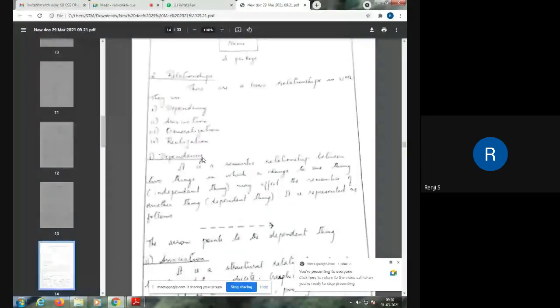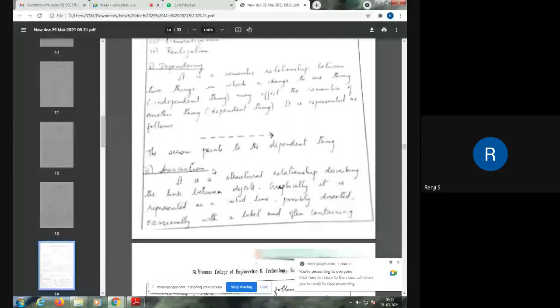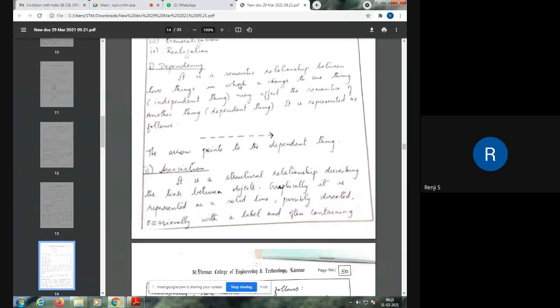So, what is dependency? We can define this relationship as a semantic relationship. Semantics means the meaning of the relationship. That is, once a particular meaning of an object changes, the meaning of another object also changes. It is a semantic relationship between two things in which a change to one thing, the independent thing, may affect the semantics of another thing, the dependent thing. It is represented as a dashed line with an arrowhead pointing to the dependent thing.